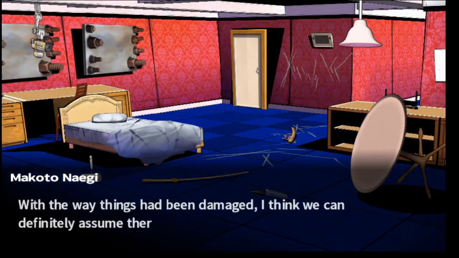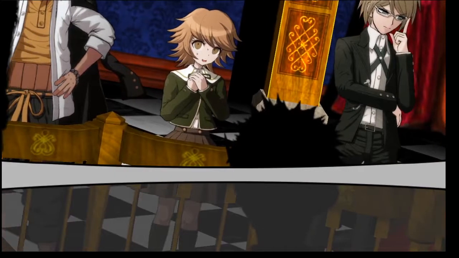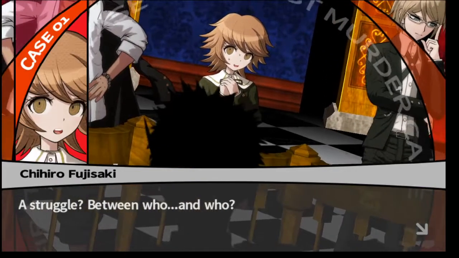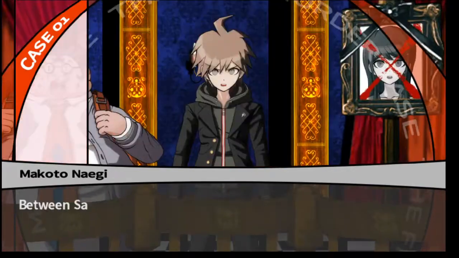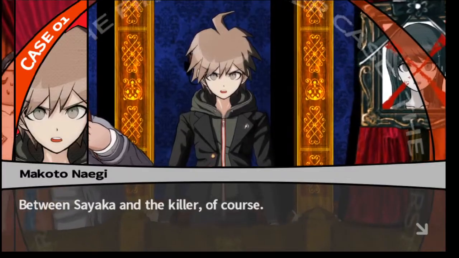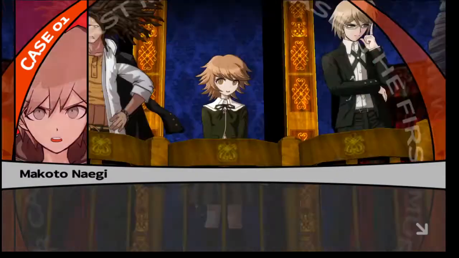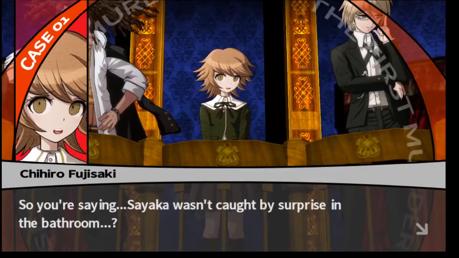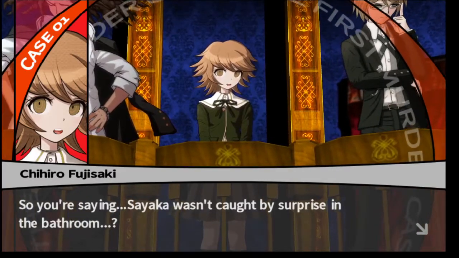With the way things had been damaged, I think we can definitely assume there was a struggle. A struggle? Between who and who? Between Sayaka and the killer, of course. So you're saying she was caught by surprise in the bathroom?